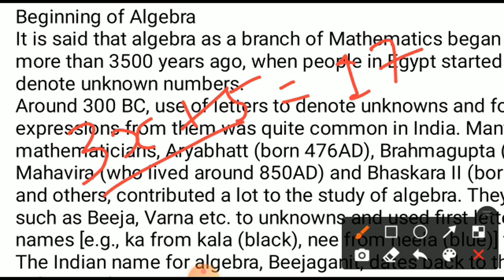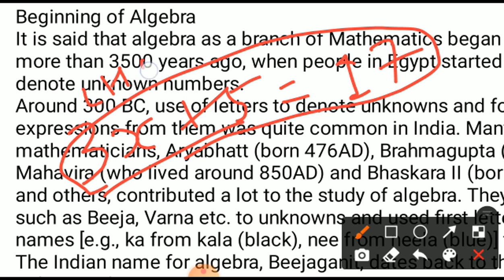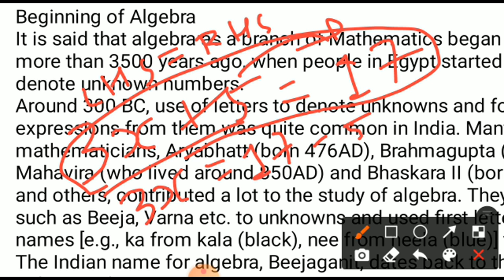First of all, this is the expression, and all together it's an equation. It has a left hand side, an equal to sign, and RHS, the right hand side. So the numbers on the left side, send them to the right side. When you are transposing or shifting the numbers, it changes their sign, or it changes multiply to divide, divide to multiply. Here is a plus, that means 3x plus 5 is going to the right side where 17 is already there. Now plus 5 will become minus 5 on the right side. Now 17 minus 5 will give you 3x, and 17 minus 5 will give you 12.